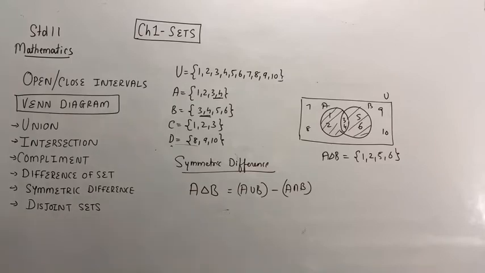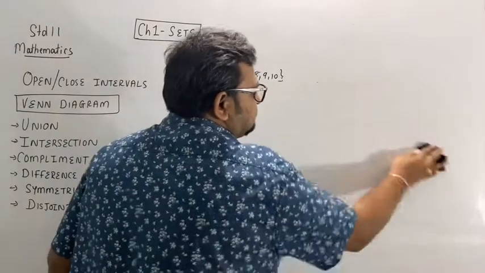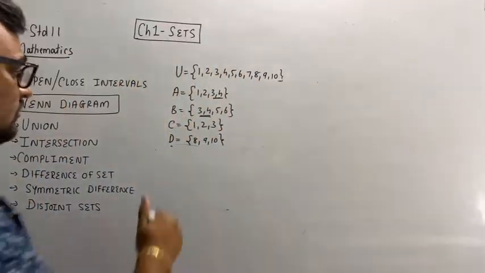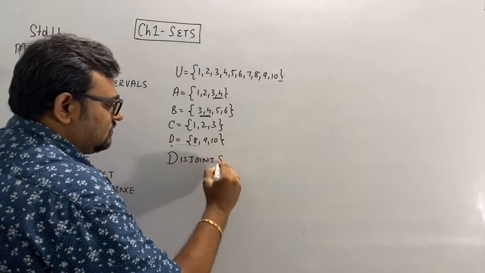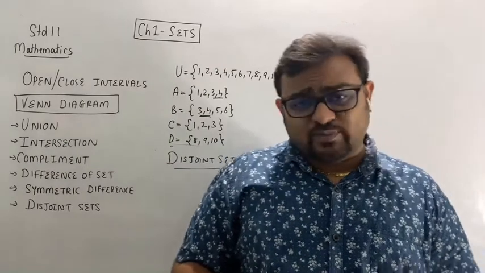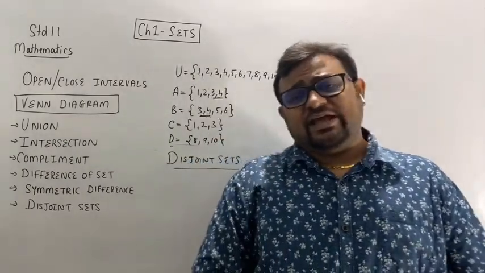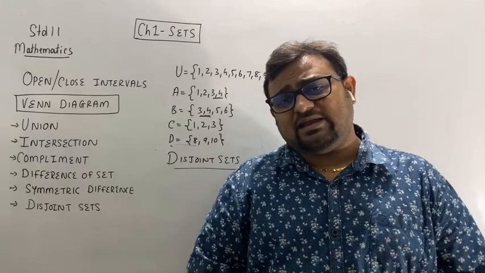And the next, last for today, is disjoint sets. Two sets are said to be disjoint sets if there is no common element between them.